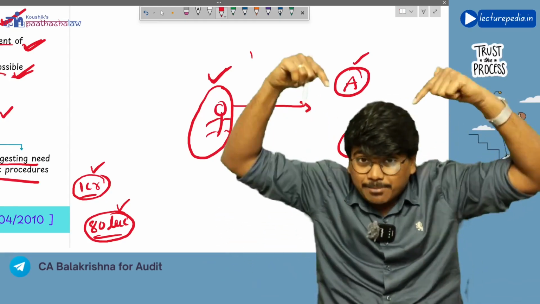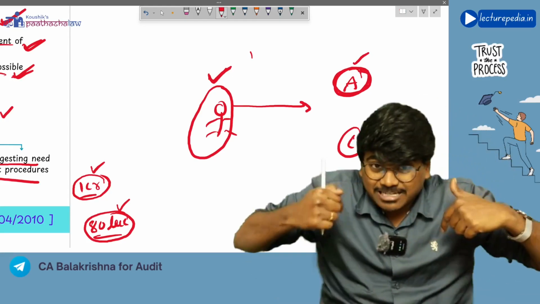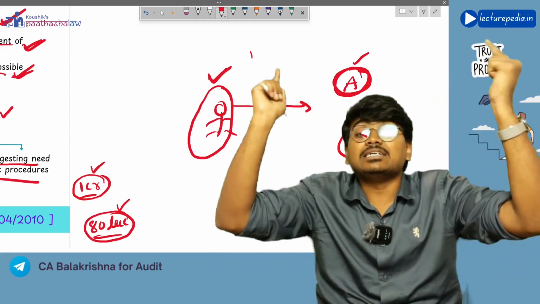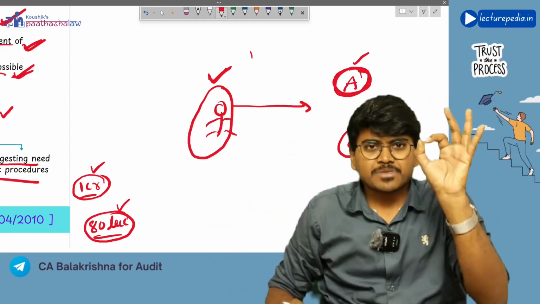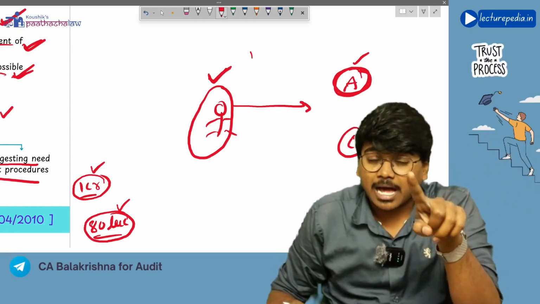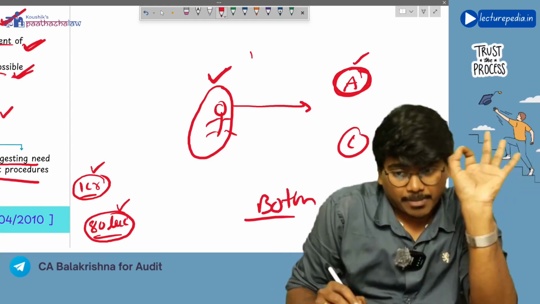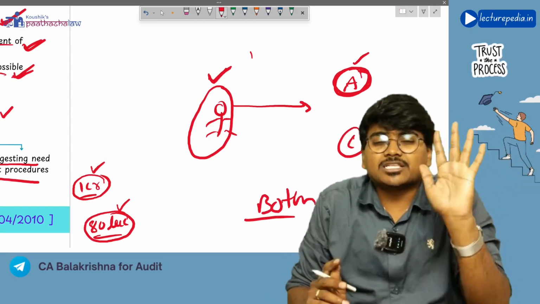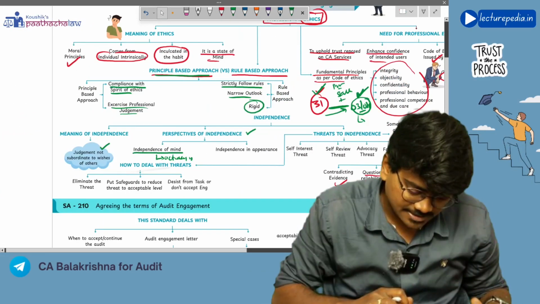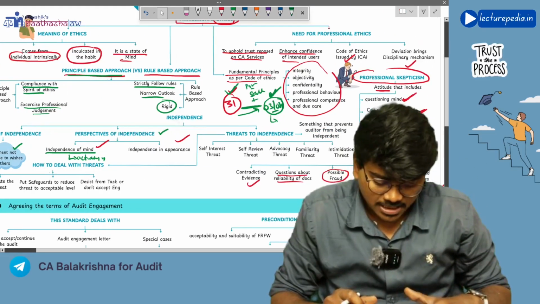Independence in mind means not for the third party. The auditor himself, in his mind, should actually act independently. Now tell me, is independence in mind sufficient, or is independence in appearance also required? The answer is both. Independence in mind and independence in appearance, both are required. Got it? So that is independence in mind and independence in appearance.